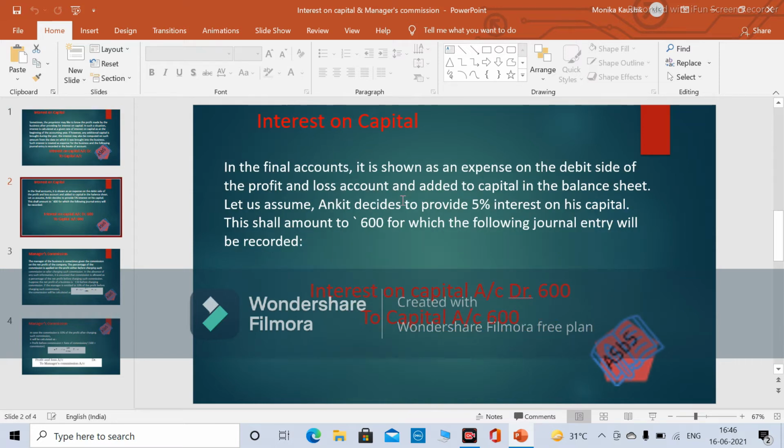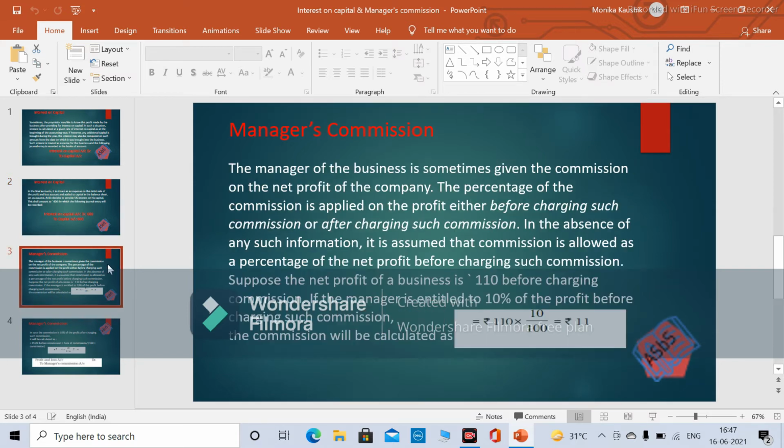So in the final accounts, it is shown as an expense on the debit side of the profit and loss account, which I have just told you, and added to the capital in the balance sheet, on the liability side, because capital is the liability portion. Let us assume Ankit decides to provide 5% interest on his capital. This shall amount to 600, for which the following journal entry will be recorded. So 600 is the amount: interest on capital account to capital account. This 600 will be debited in the profit and loss account and added to the capital portion on the liability side.